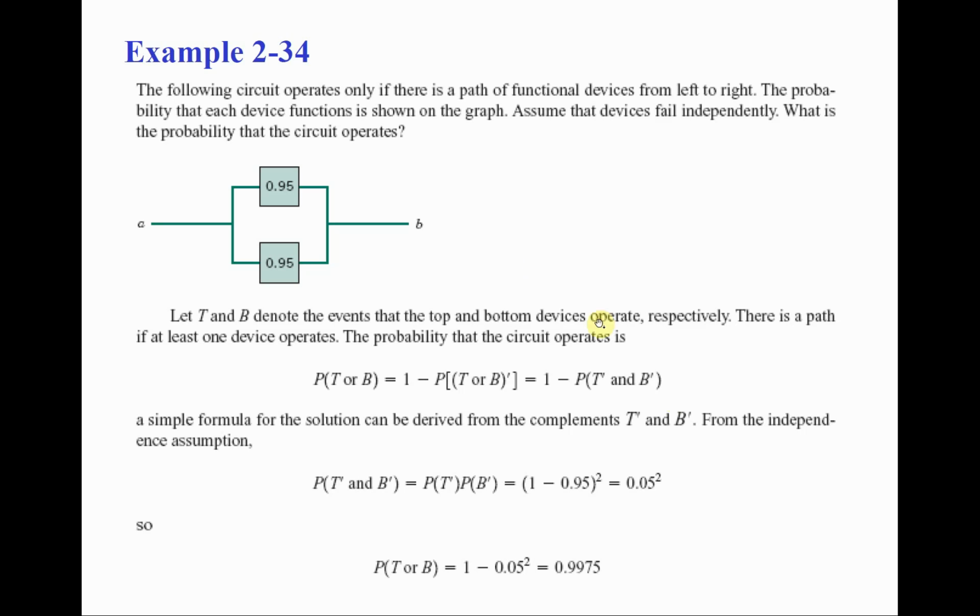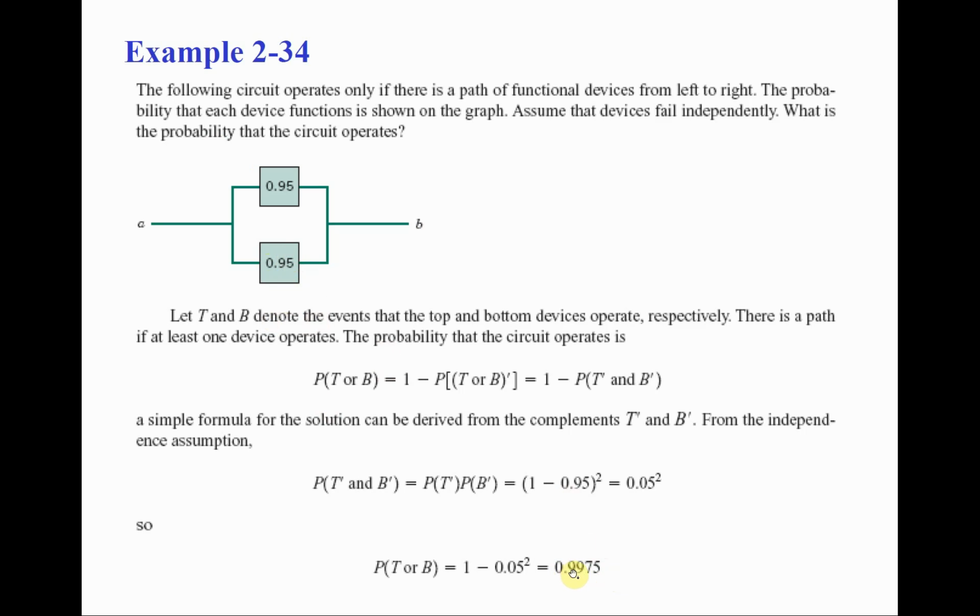As a final comment on the meaning of this, because it's not just about solving a mathematical problem, it's also to make sense out of it. What was the probability that either one of these components operates? 95%. So 95% this component will operate successfully, and 95% this component will operate successfully. But once we have them in parallel, what is the probability that the whole system operates successfully? It is 99.75%, which is significantly more than the 95%. At least it is more than the 95%. So our reliability, our probability that we continue operating successfully, has increased.